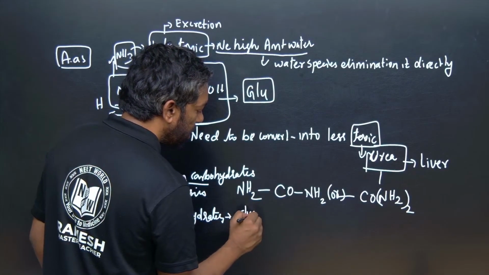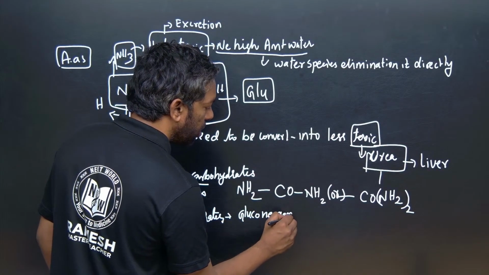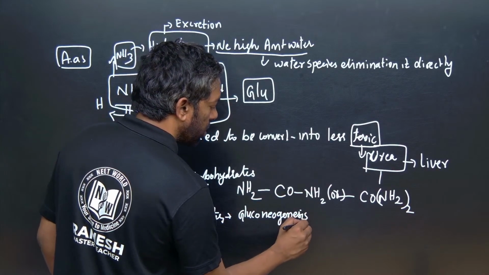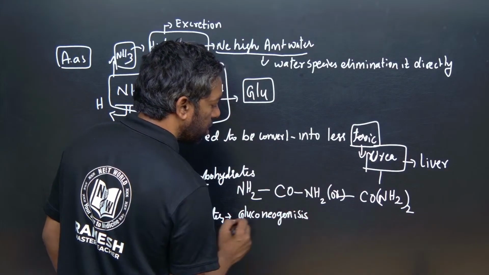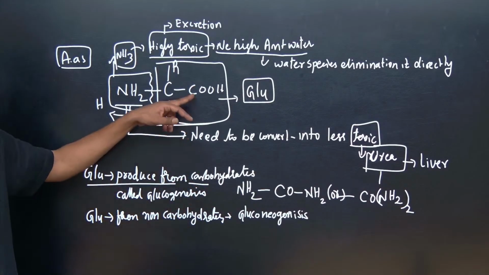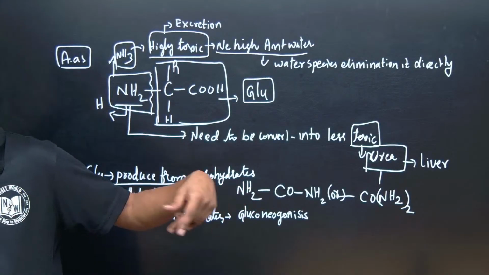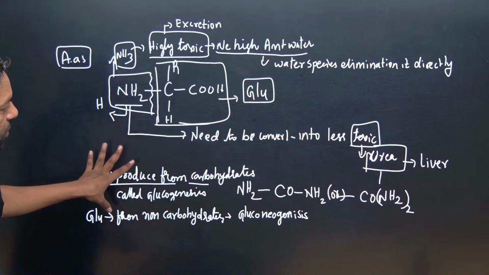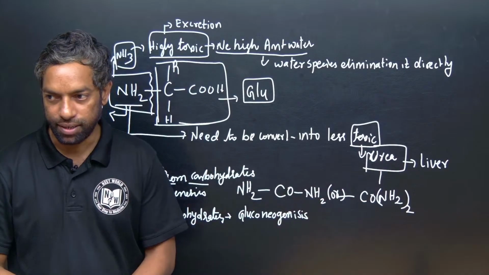Neo means new. Glucose produced from sources other than carbohydrates is called gluconeogenesis. This further generates energy. The waste product is converted into urea in the liver, and the urea formula is this.